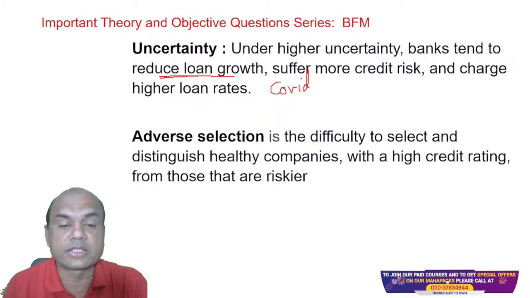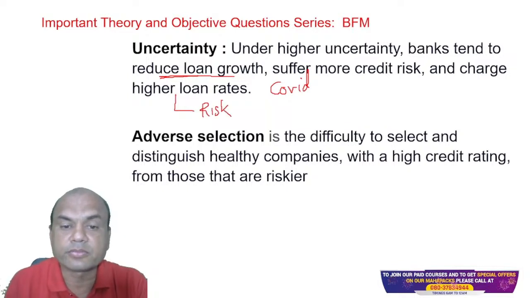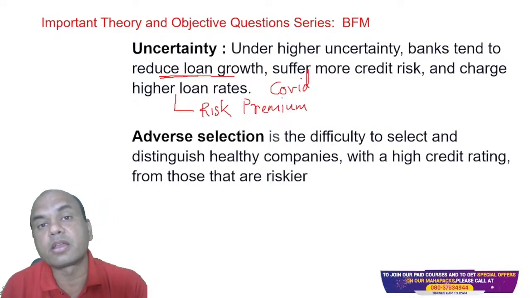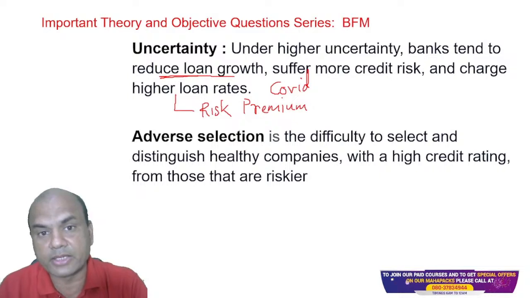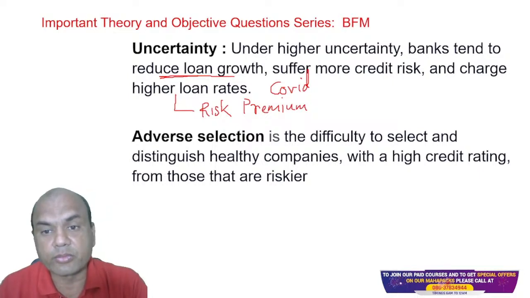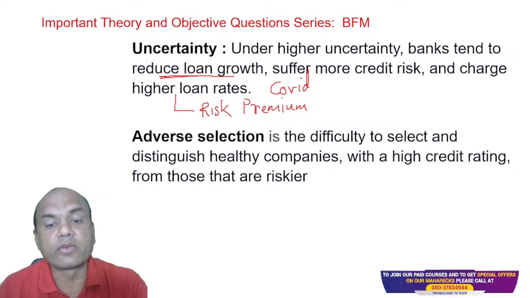So banks were charging higher interest, and higher loan interest is called a risk premium. So this is an important term under uncertainty. What happens to the banks during the uncertainty period? Reduce the loan growth, everyone. Second, suffer more credit risk, higher credit risk, and a higher rate of interest. Got it?